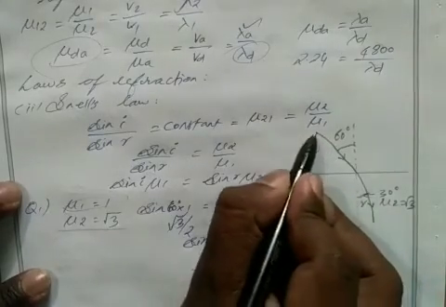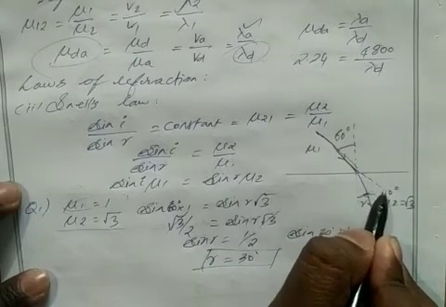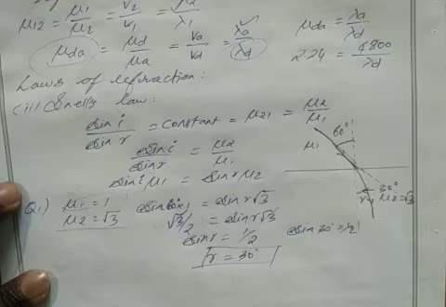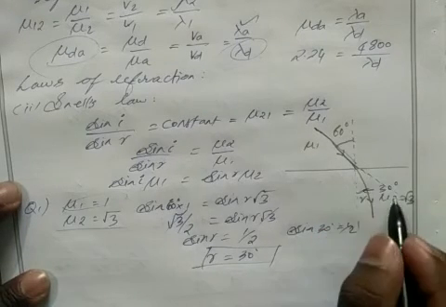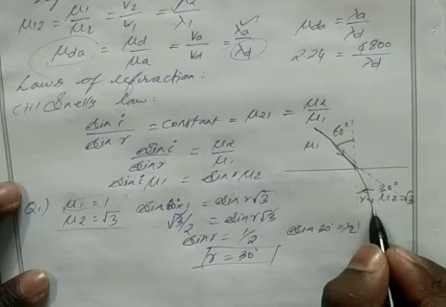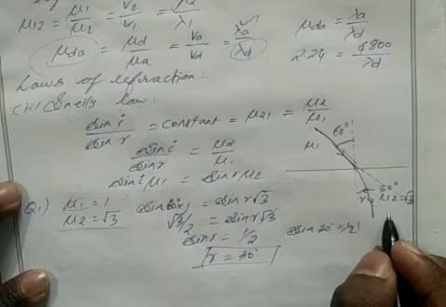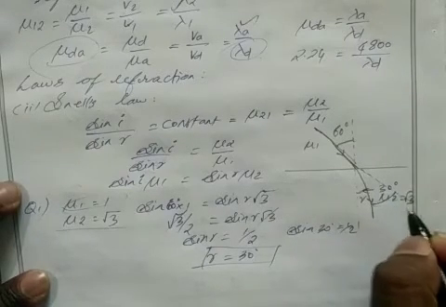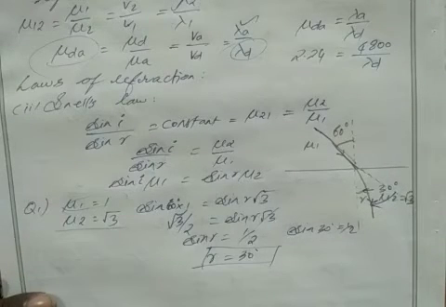You see here, this is our incident ray. This incident ray is supposed to go like this, correct? Because of two different media, it is refracted to here. It is supposed to go here, but it comes here. So the angle between these two is known as the angle of deflection. Clear? So how to find this angle of deflection?